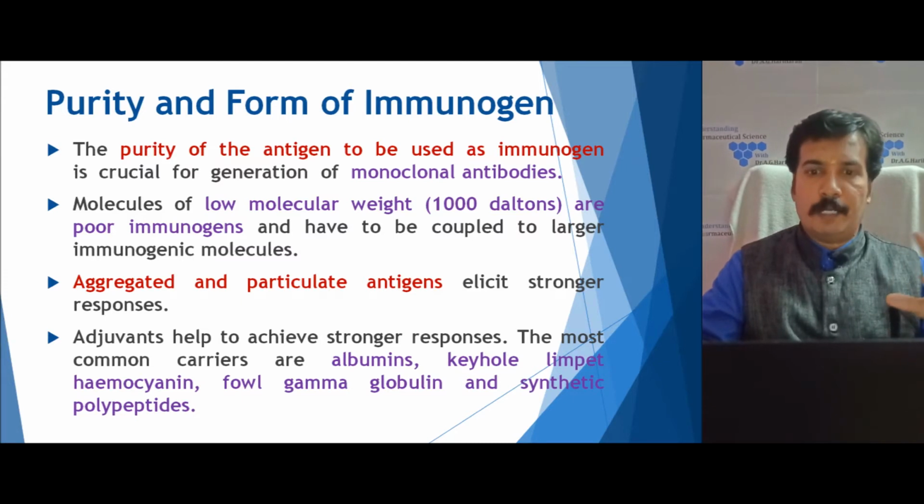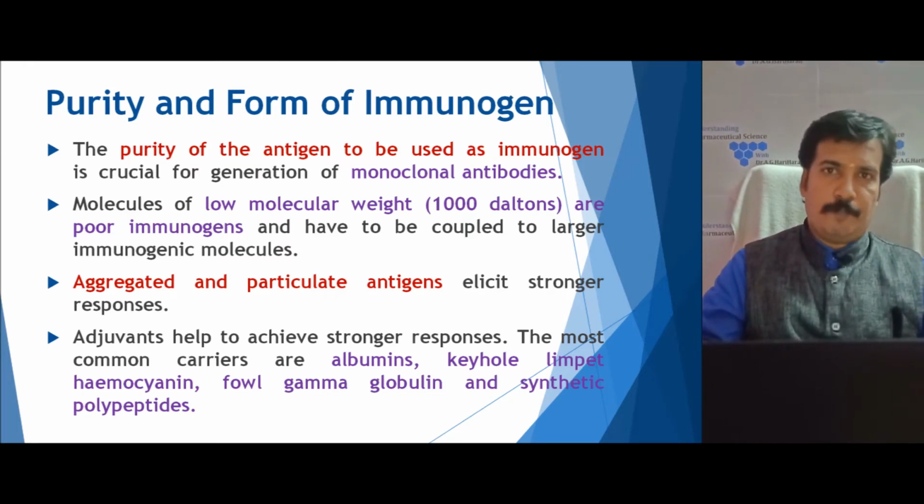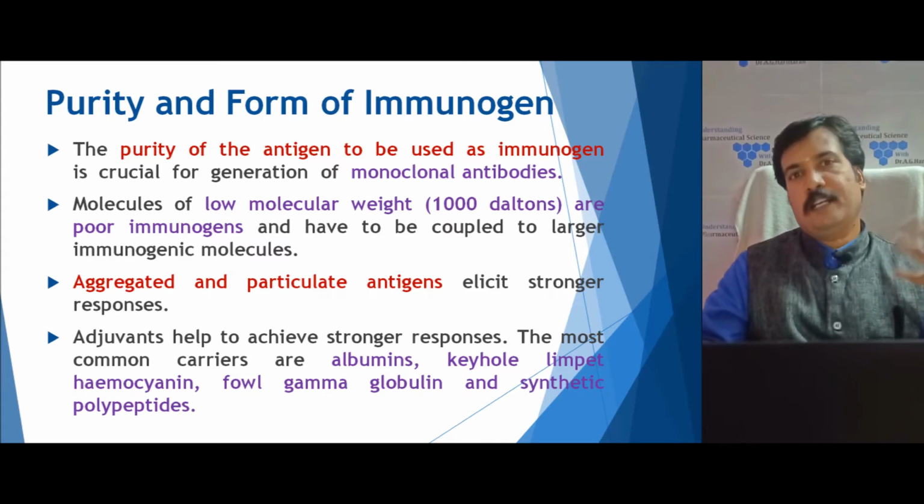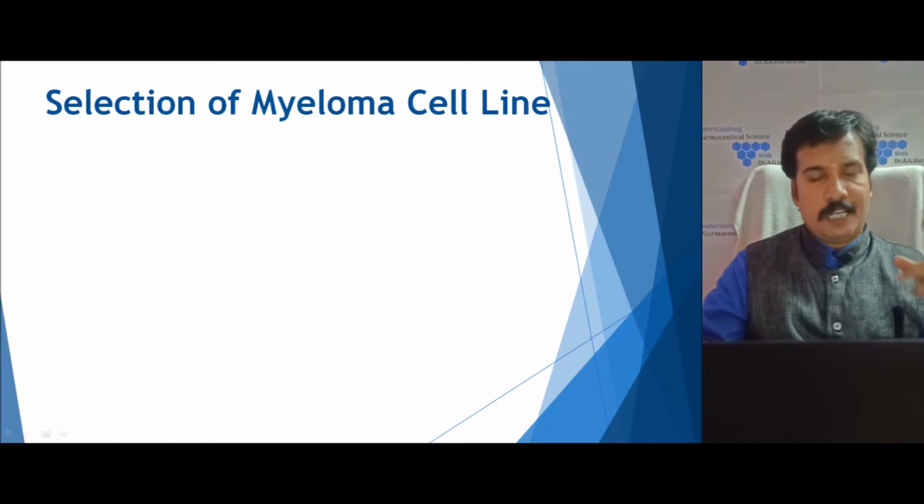So, it can be coupled and converted to produce a stronger response with carriers such as either an albumin, or foul gamma globulin, or keyhole limpet hemocyanin, or any synthetic peptides. So, this should be produced and kept aside for administration in the next future steps. The second one is the selection of the myeloma cell line.